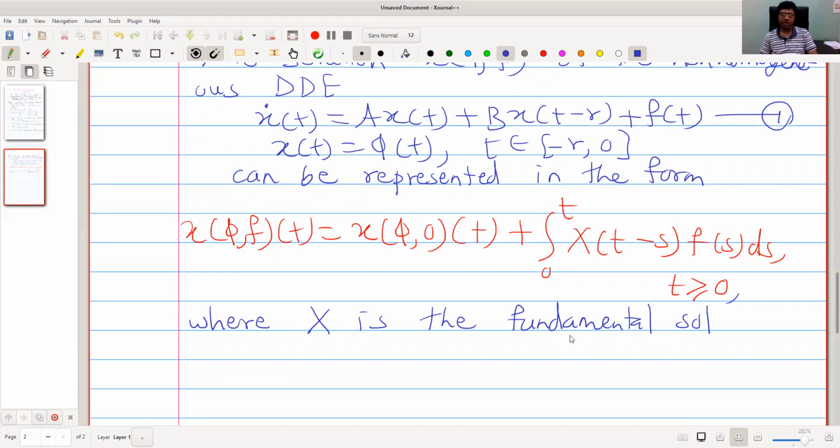Another thing is fundamental solution means it is solution of homogeneous delay differential equation x dot of t equal to ax of t plus bx of t minus r, along with initial data x of 0 is 1 and x of t is 0 for negative t. Okay.